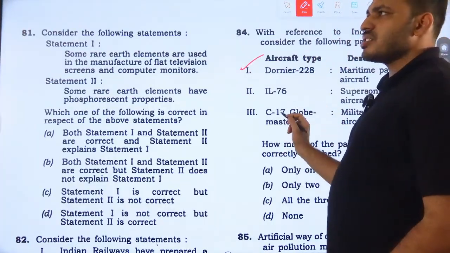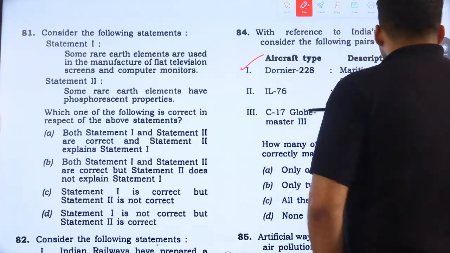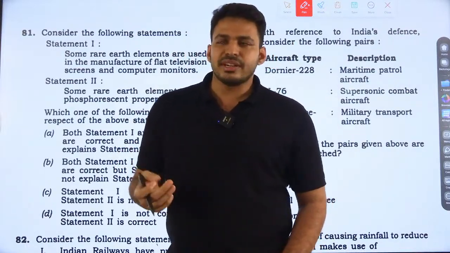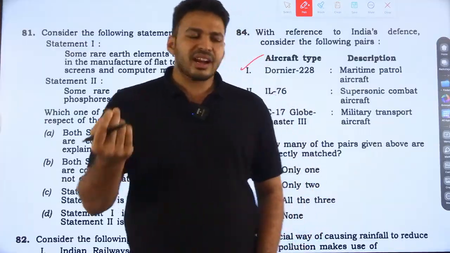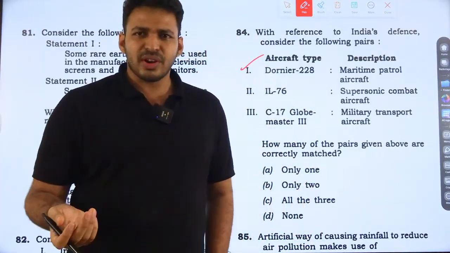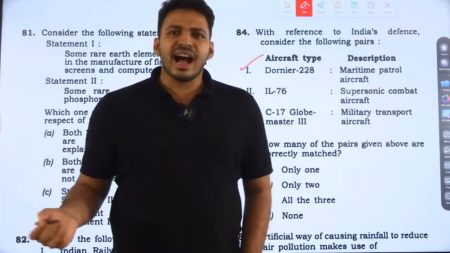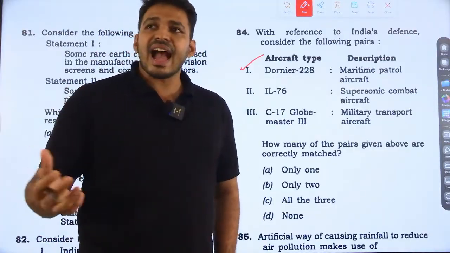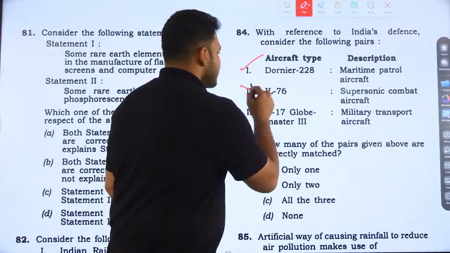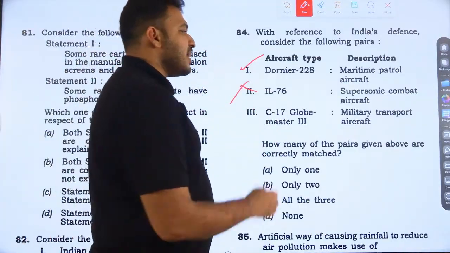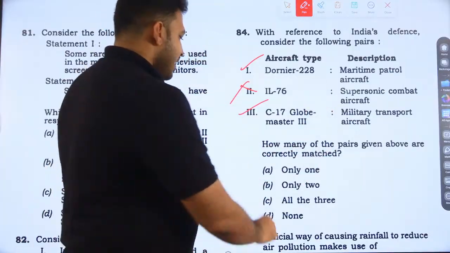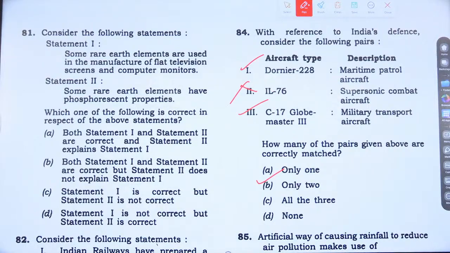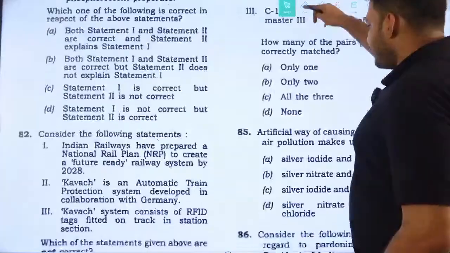IL-76 or Ilyushin 76. It says supersonic combat aircraft. We know about our supersonic combat aircraft like MiG-21 and Tejas. Did we ever hear about a supersonic combat aircraft called IL-76? No, nothing like that. It is actually a military aircraft that carries heavier loads. IL-76, this is not true. And C-17 Globemaster is a military transport aircraft, that is also true. So only two, option B is correctly matched here. 84, B. Next, 85th question.